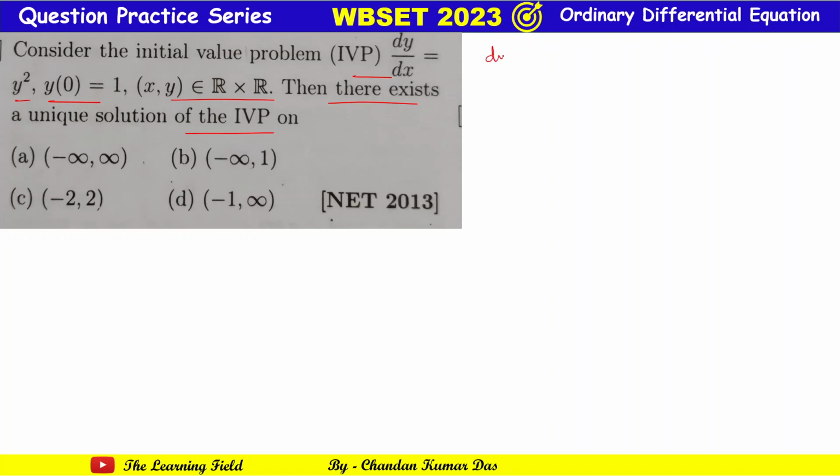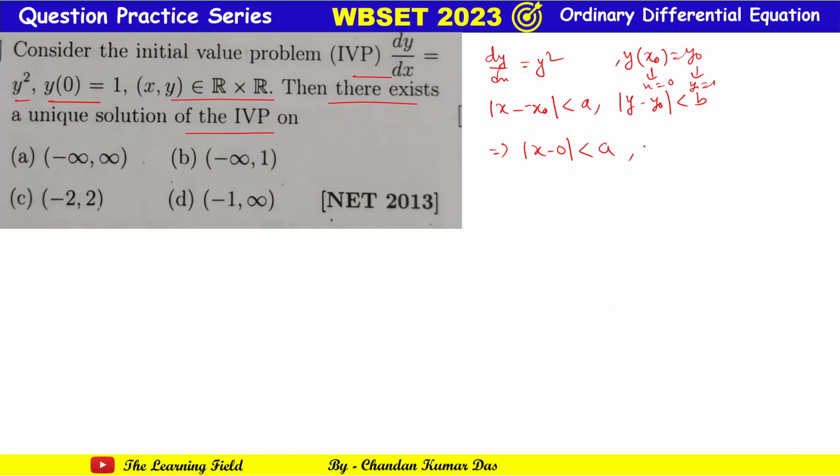Okay, so here it is given dy/dx is equal to y square. Now we all know that the region is like this: mod of x minus x naught less than a and mod of y minus y naught less than b, and here it is given y of x naught equal to y naught, so that is here x naught equal to 0 and y naught equal to 1. Okay, so we can write mod of x minus 0 is less than a, and mod of y minus 1 is less than b.